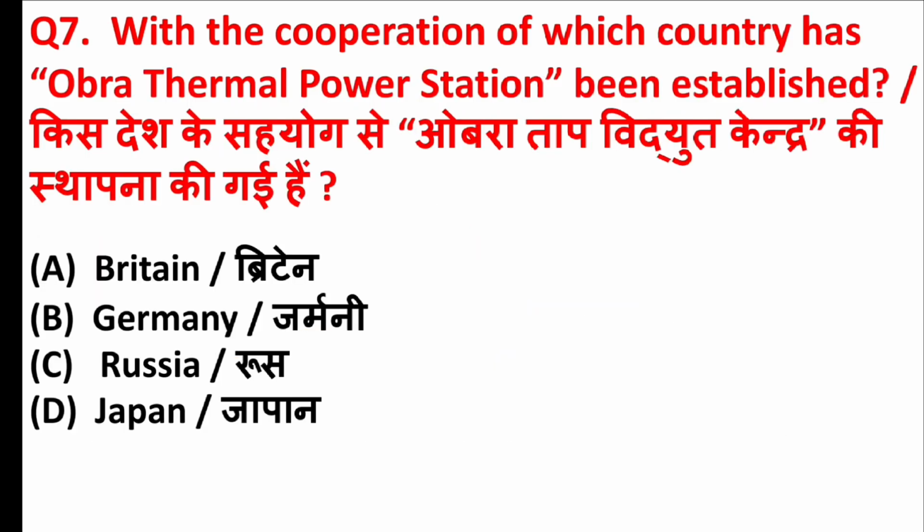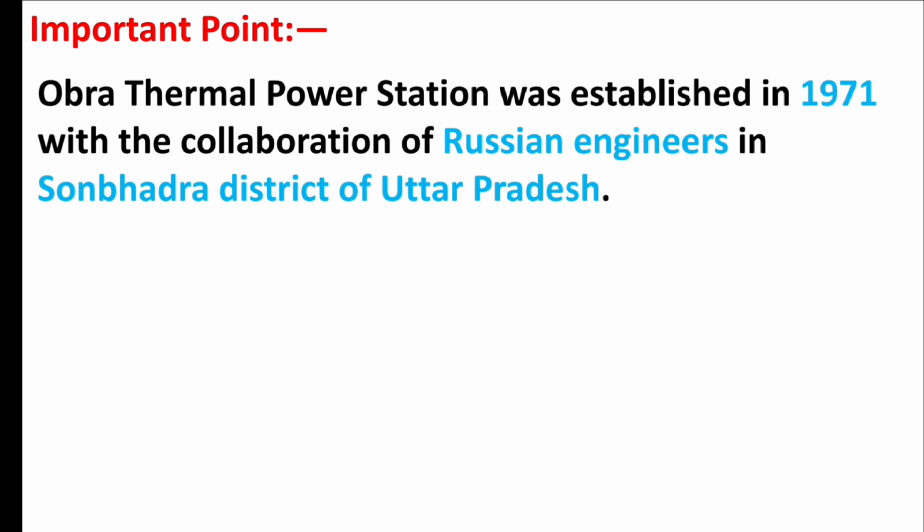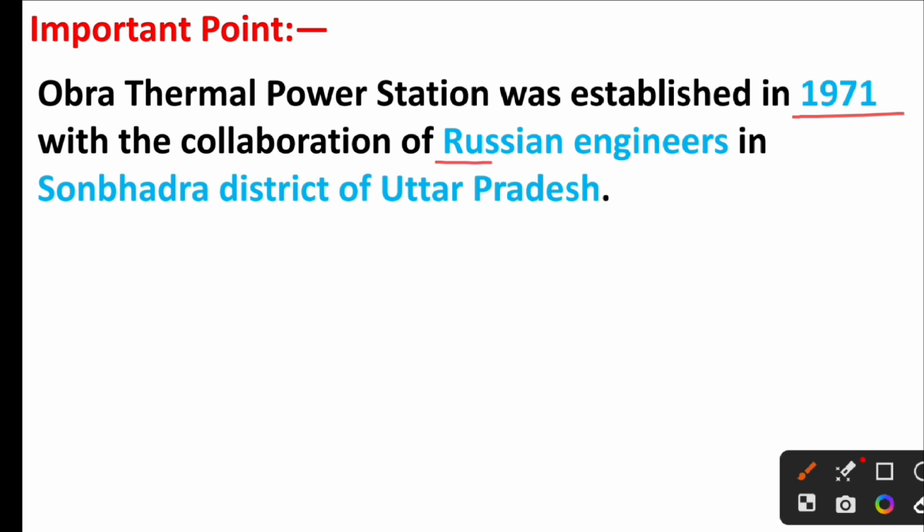With the cooperation of which country has Obra Thermal Power Station been established? Right answer is option C, Russia. Obra Thermal Power Station was established in 1971 with the collaboration of Russian engineers in Sonbhadra district of Uttar Pradesh.